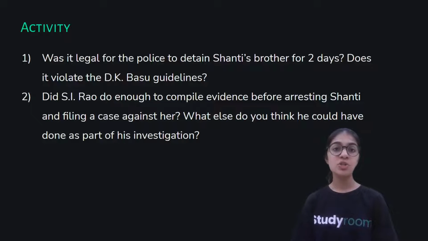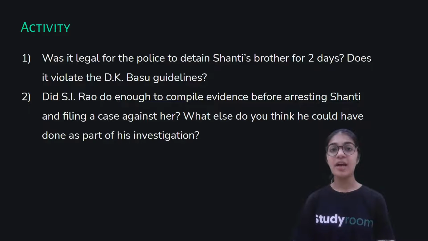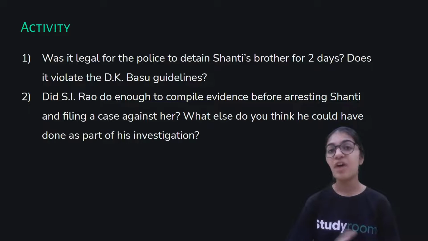Getting an envelope of ₹10,000 does not really prove that Shanti has stolen the gold chain. There should have been some more strong evidence in order to arrest Shanti and file a FIR against her.